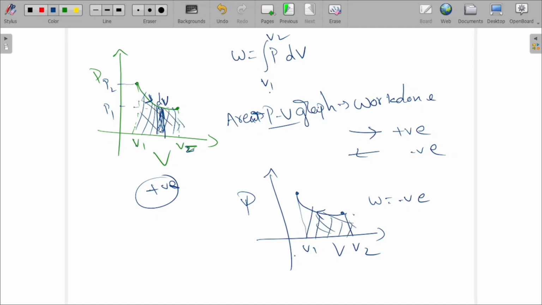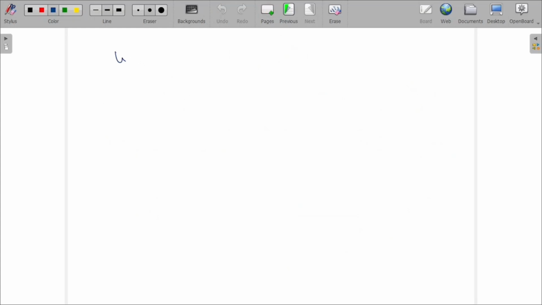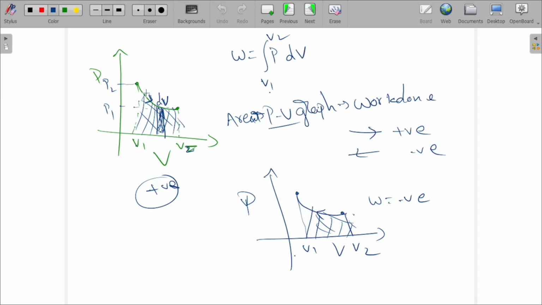So what we are understanding very clearly here is, work done will be positive when it is in this direction or this direction, or what? Look here and tell me. In this same direction it is positive, opposite direction negative.